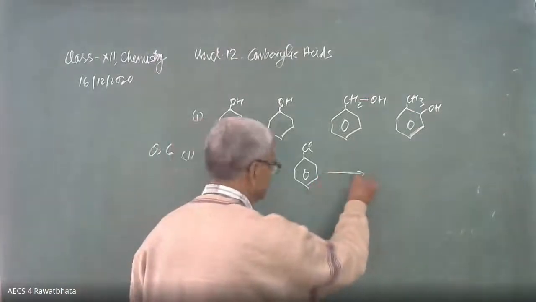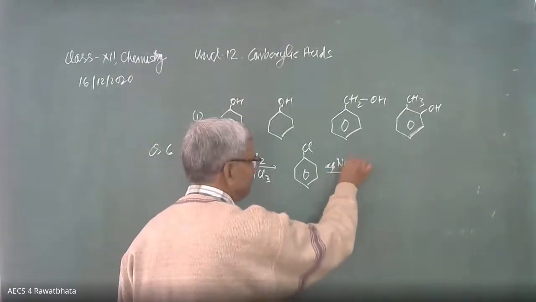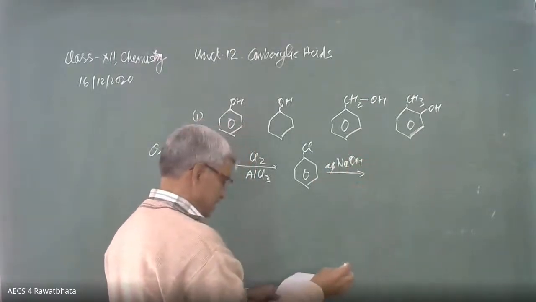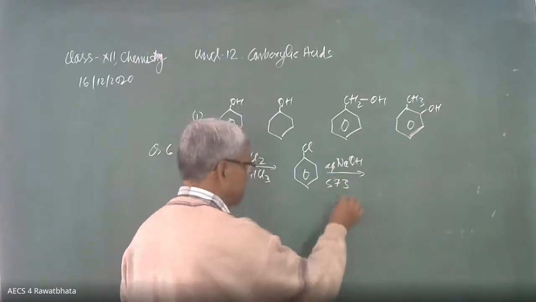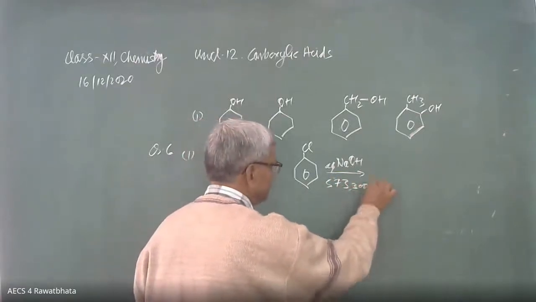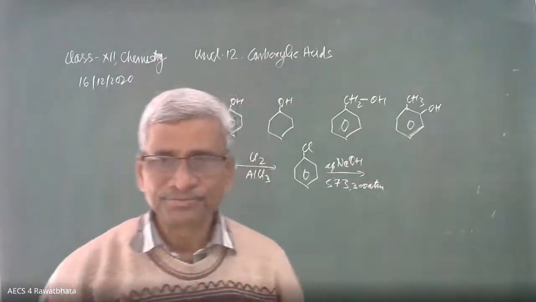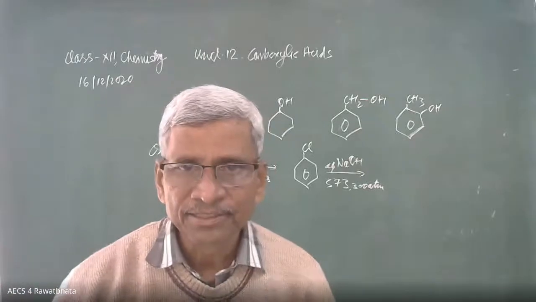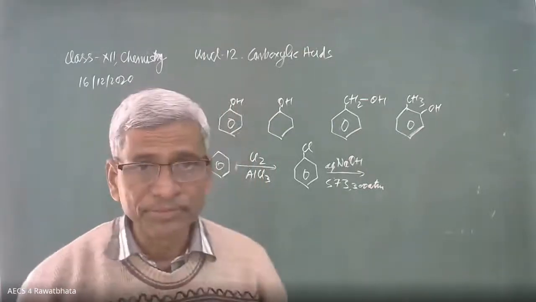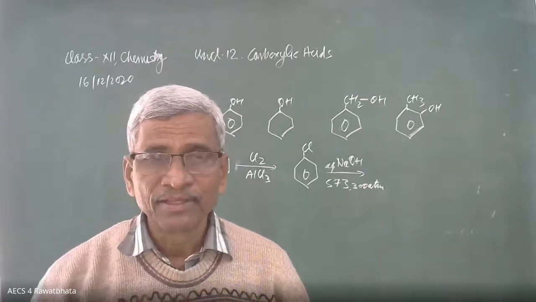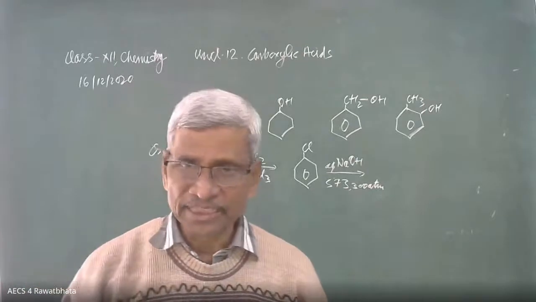What should be the product? This is a famous reaction. Do you remember that? NaOH, 573 Kelvin and 300 atmosphere. What is the name of this reaction? We are going to convert chlorobenzene into phenol. You have studied in preparation.